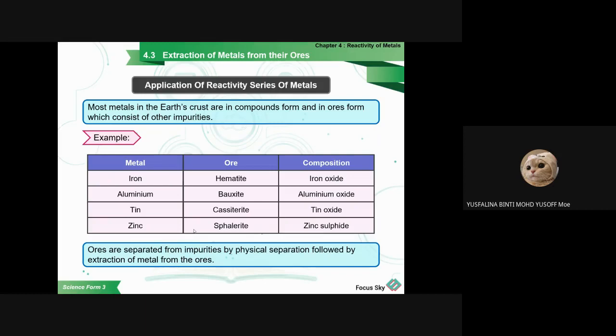Ores are separated from impurities by physical separation, followed by the extraction of metals from the ores. So before we extract, we have to do the physical separation first, to separate from impurities.